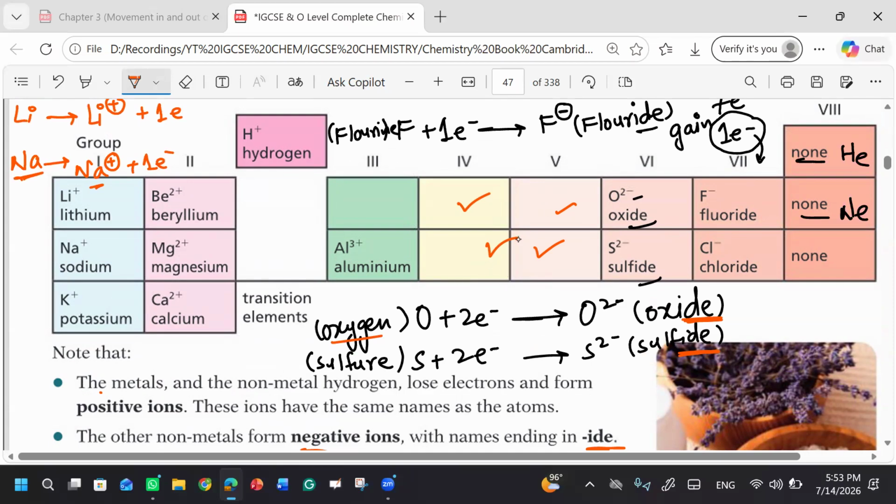Group number 4 and group number 5. Can you tell me why they don't form ionic bonds? Any idea? Maybe because group number 5 has 5 valence electrons and group 4 has 4 valence electrons.